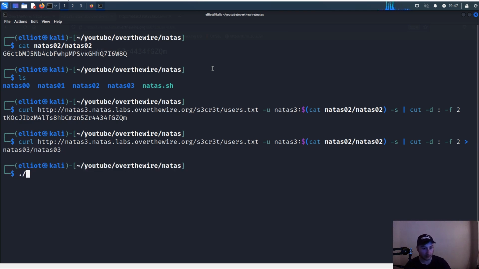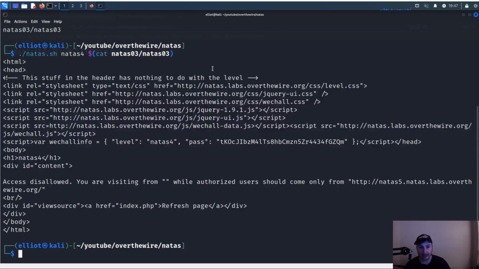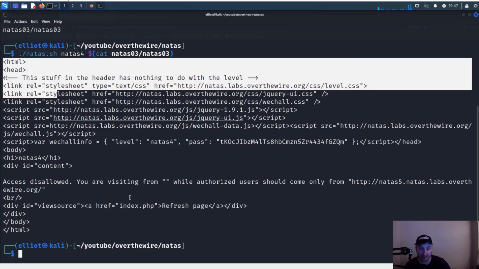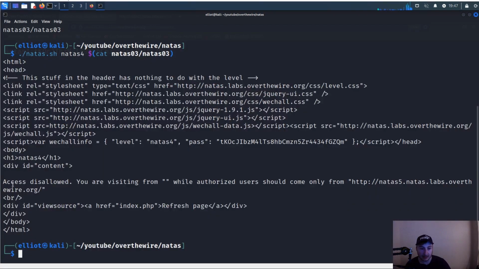Now, just to make sure that worked, we're going to run natas.sh again. Next level is going to be natas4, and our password, again, we're going to do our little cat out trick here to get that natas3. And you can see we're connected. We are getting the source code of the web page, we're authenticated, and you can see a hint to the next challenge here, which will be in the next video.